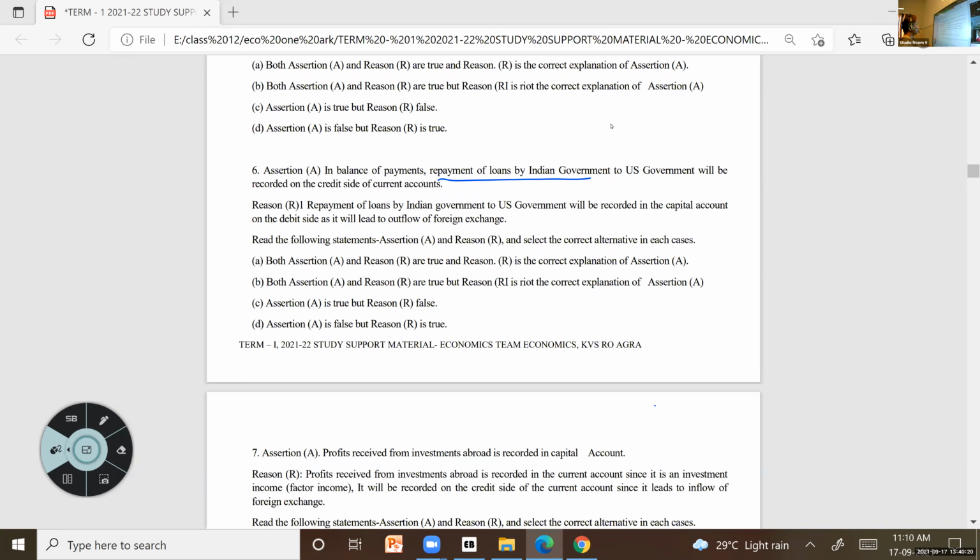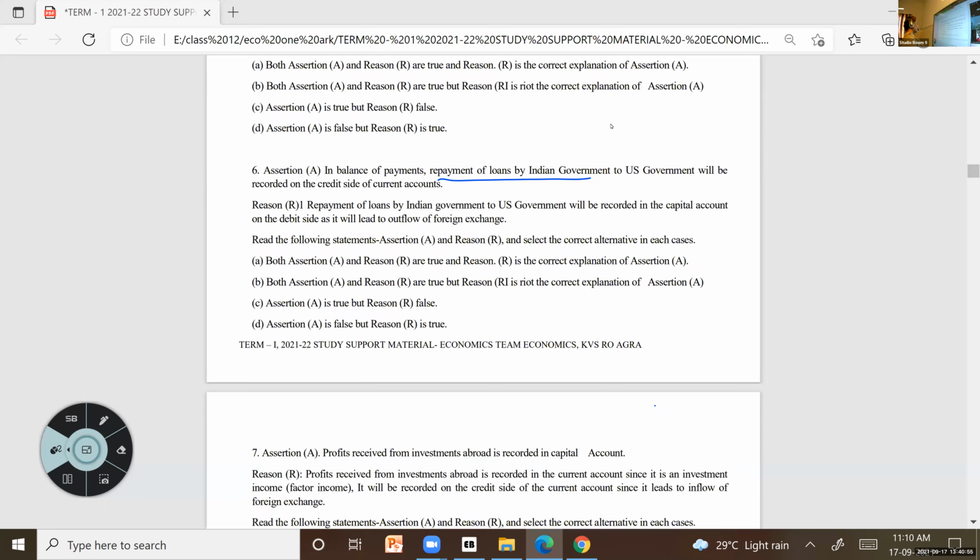Okay, so what will happen here? They have given a repayment of loans. It's not about the borrowings. Borrowings coming to our country or going outside, there are differences in that also. One will be inflow, another one will be outflow. So here in this case, the assertion given is repayment of loans by Indian government, we are giving to US government, that will come under the capital account. So the assertion that is given is wrong.